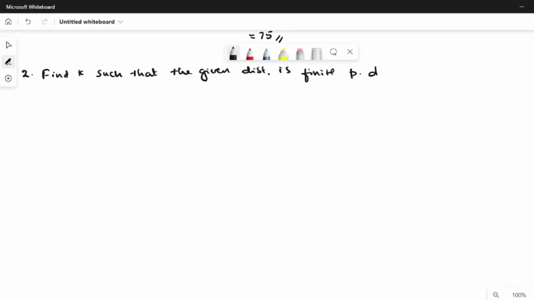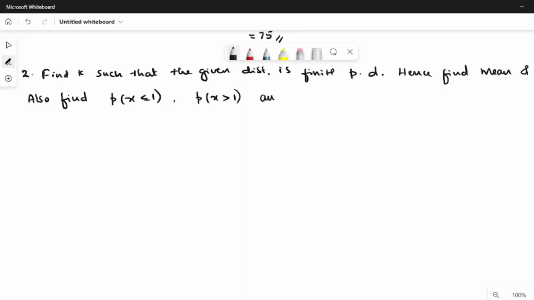Finite probability distribution. Hence find mean and standard deviation. Also find p of x less than or equal to 1, p of x greater than 1, and p of minus 1 less than x less than or equal to 2.